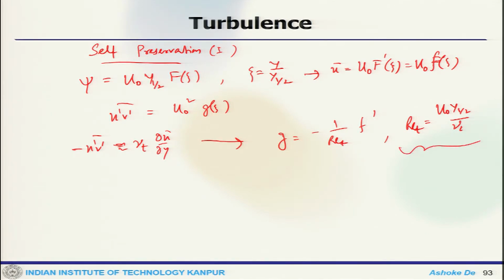Now, this must be constant in x if the flow is self preserving, which means nu t should be proportional to u naught to the power half, and also turbulent viscosity is assumed to be constant in y.